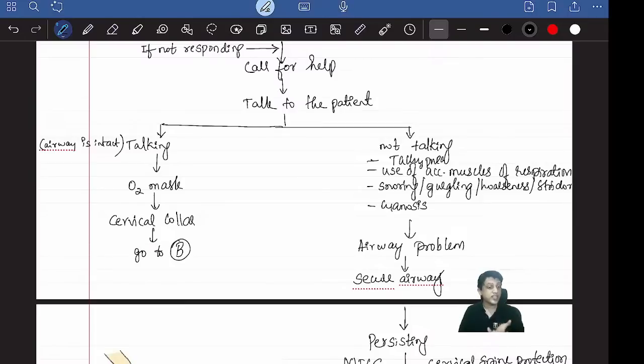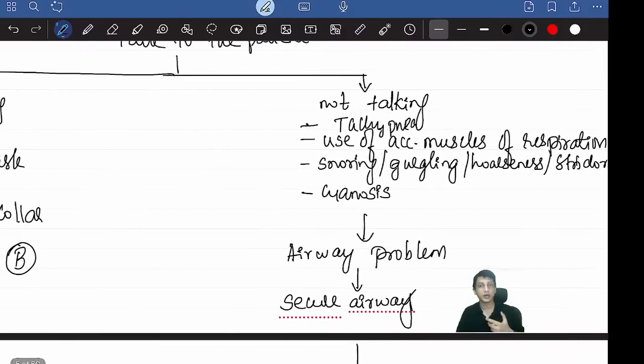Instead, there are some signs like tachypnea, meaning rigorous, increased breathing, and using accessory muscles for respiration. Accessory muscles mean mainly the sternocleidomastoid muscles and intercostal muscles. When the patient is breathing, if these intercostal or sternocleidomastoid muscles are getting involved, that means he's struggling to breathe.